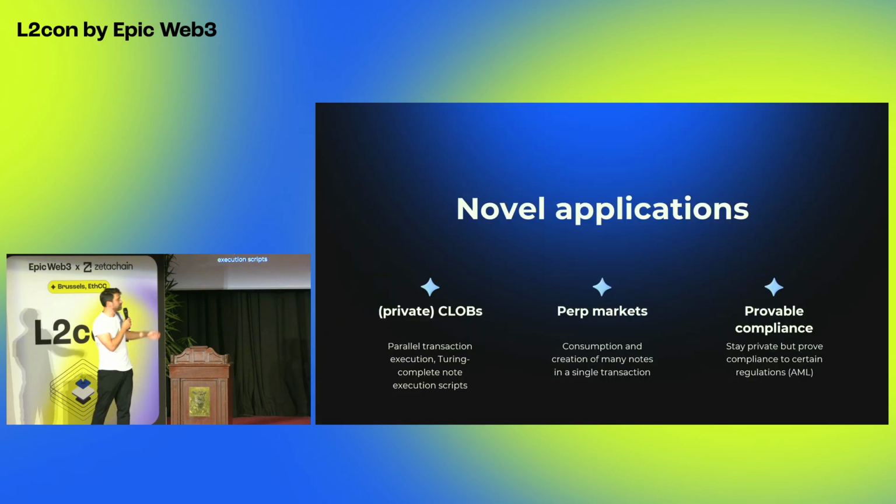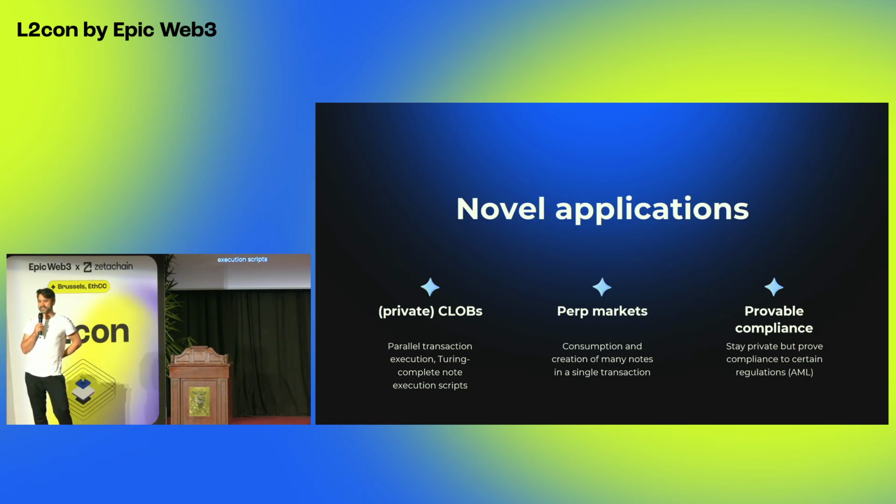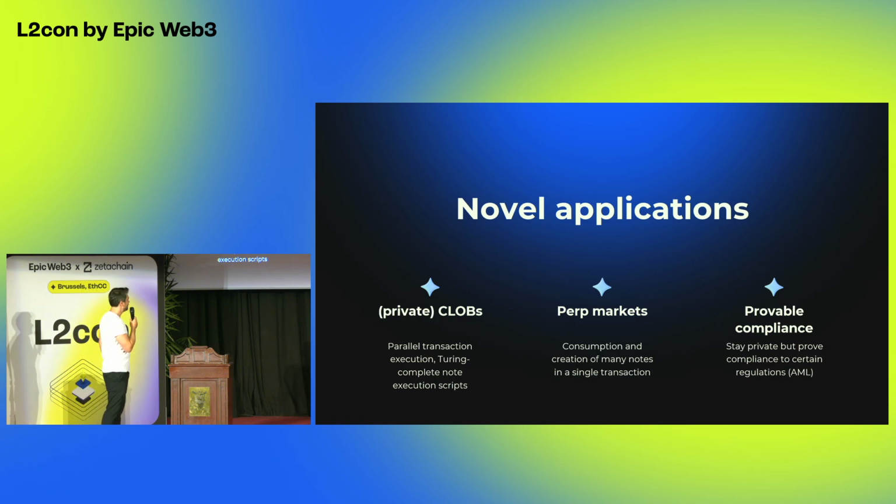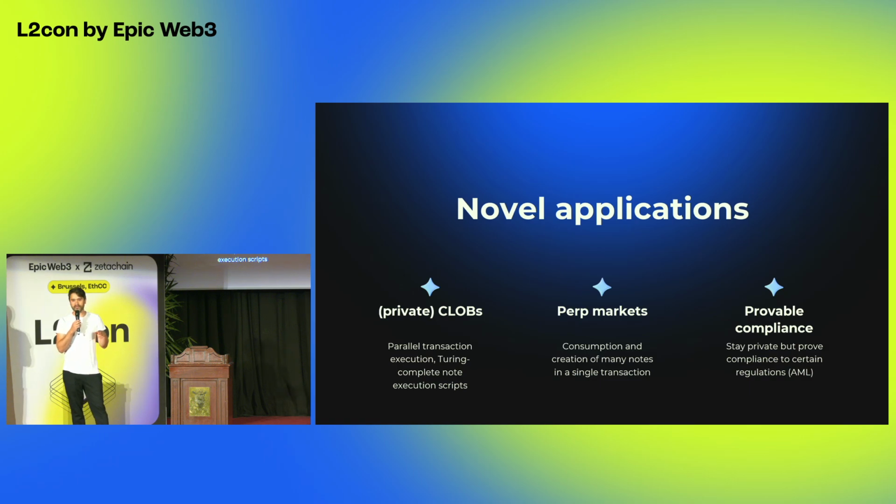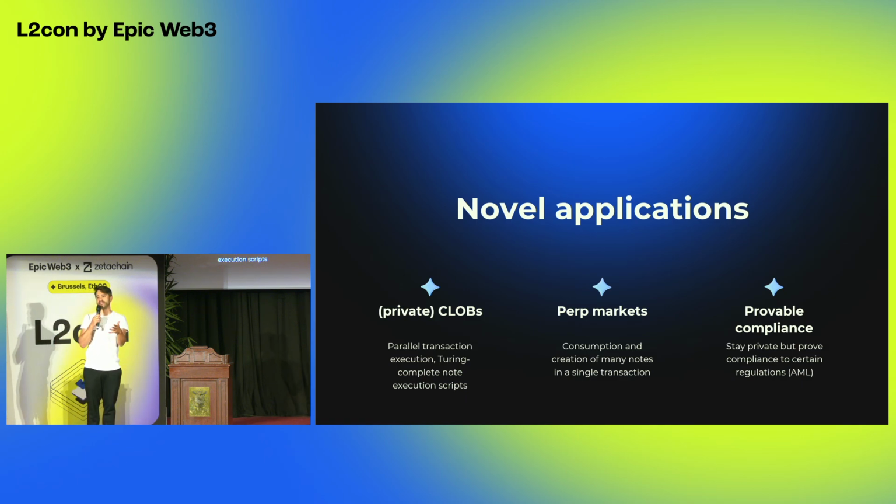For example, in Miden it is possible to create private central limit order books, which is a nice application because it could be fully non-custodial. The user owns all their assets, and you could have the same UX as you would have on Binance. In Miden, you can build perp markets in a special way, because in one transaction you can in theory consume thousands of notes and create thousands of notes. So in one single transaction you could serve thousands of users.